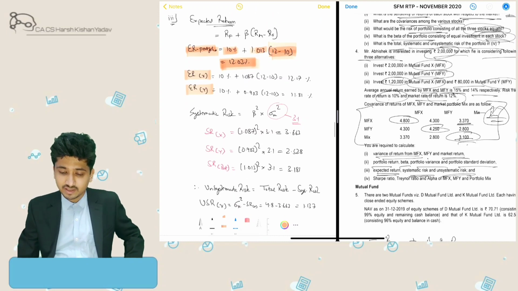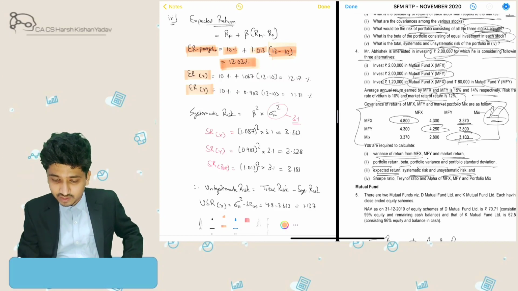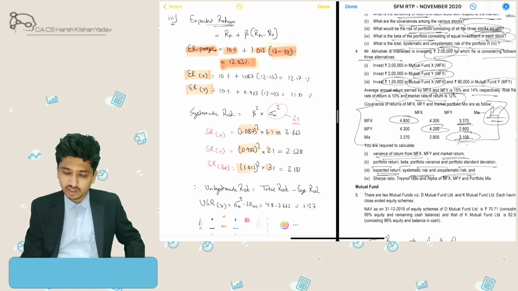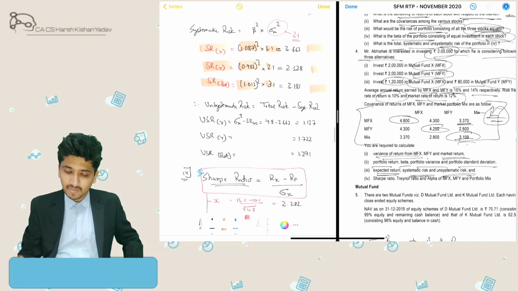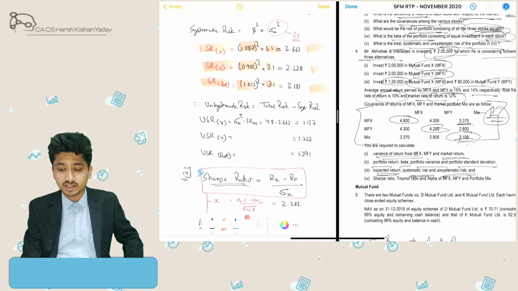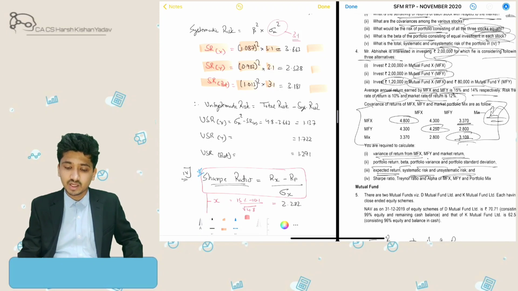Then what is systematic risk? The systematic risk formula is beta squared into standard deviation of market whole square. The variance of market we already know, it is 3.1, and beta squared for individual securities. So we will get systematic risk for X, for Y and for the portfolio, that is the mix of X and Y. Then unsystematic risk equals total risk minus systematic risk, as total risk is the summation of systematic risk and unsystematic risk.